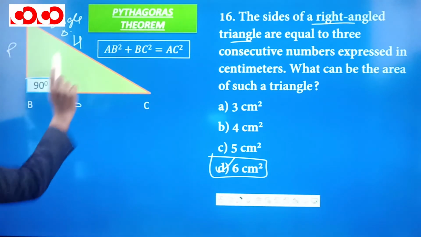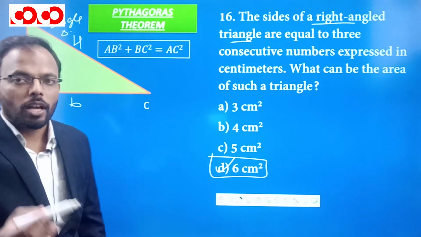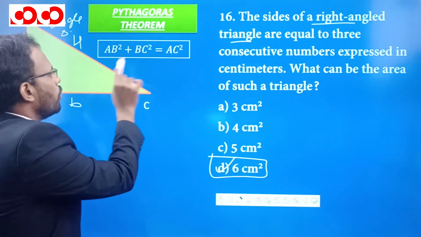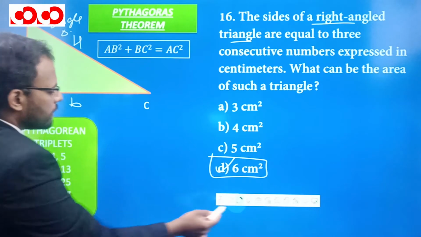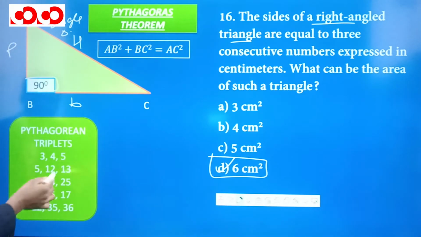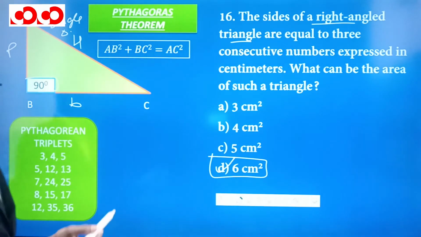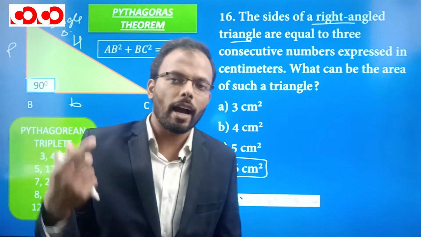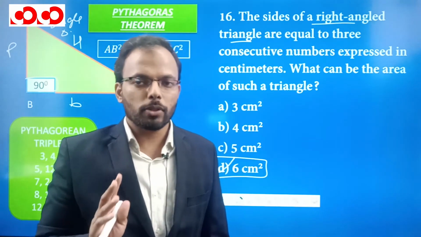However, to avoid using this theorem always, we have some triplets which follow this relation, and these triplets are 3 4 5, 5 12 13, 7 24 25, 8 15 17, and 12 35 37. These are a few triplets. However, there are infinite numbers of triplets.